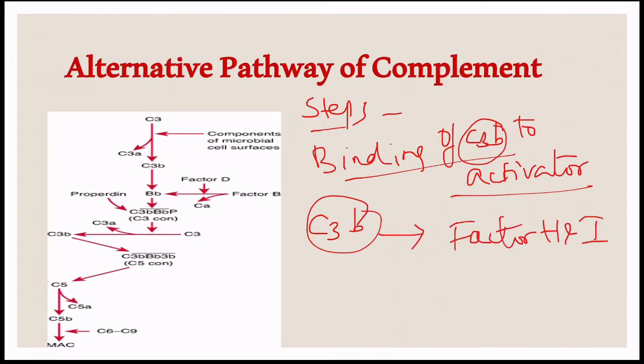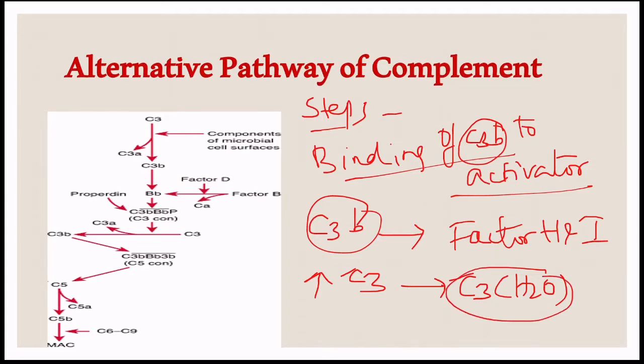How? At high concentrations C3 undergoes hydrolysis and produces C3H2O. This C3H2O binds to another protein, that is factor B.